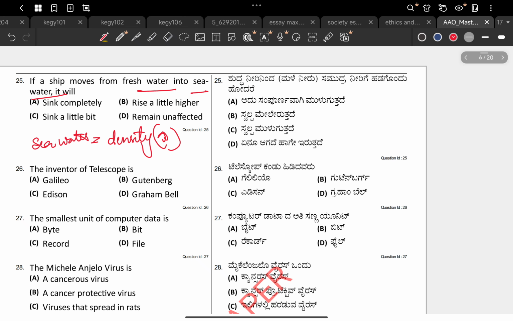There is no hole where the water will get in, so Titanic no. Rise a bit little higher, okay, density is high, probably yes. Sink a little bit? Denser, why would it sink? Wouldn't it come higher? Remain unaffected? Density changes, if density changes, by Archimedes principle it should change. The answer is rise a little higher.